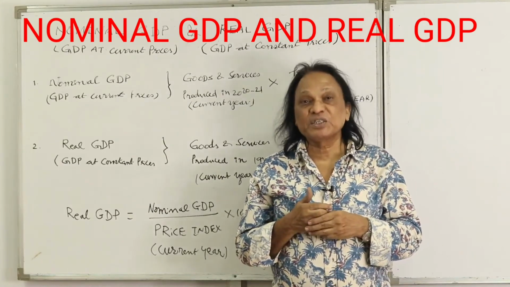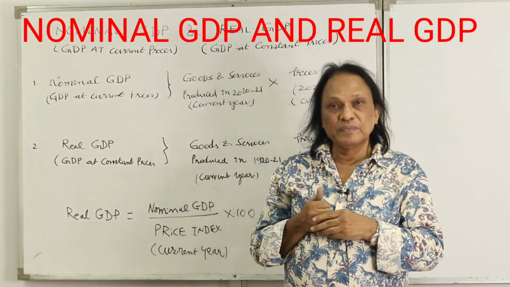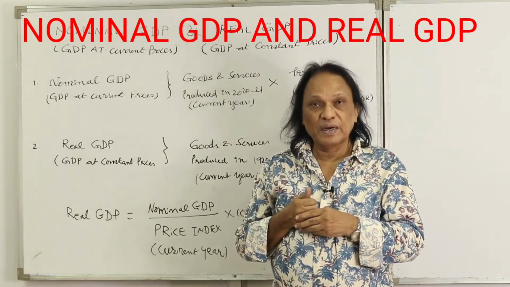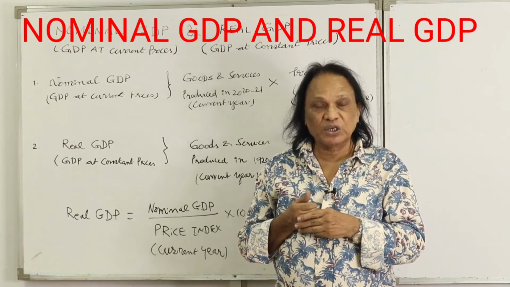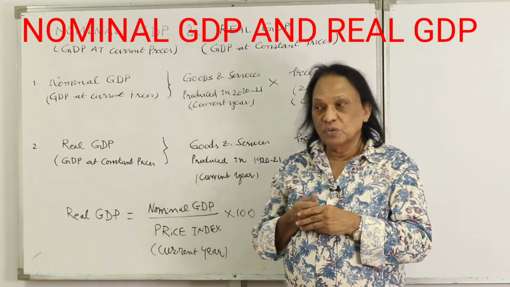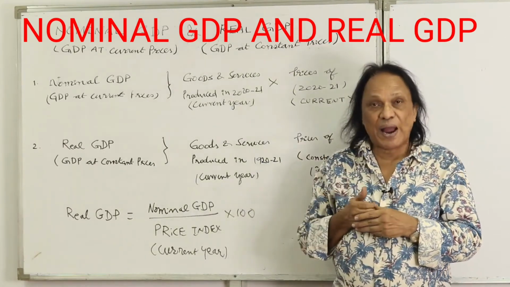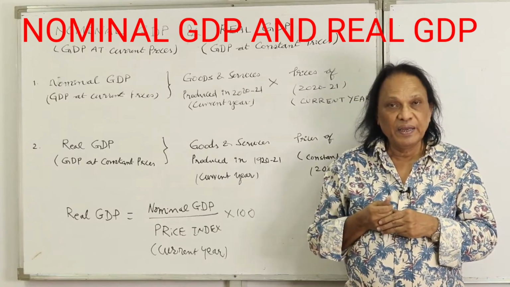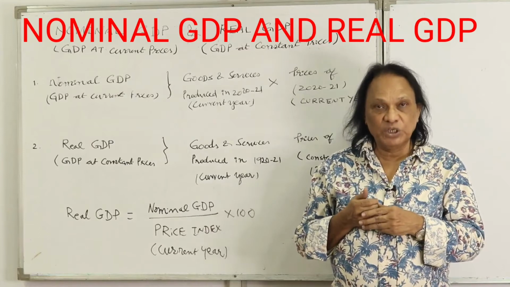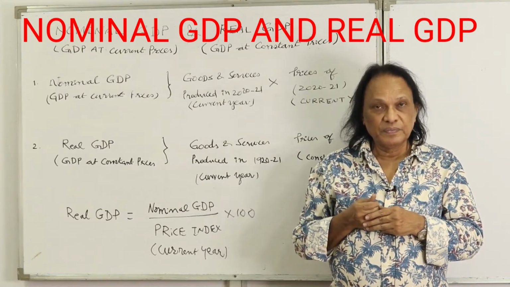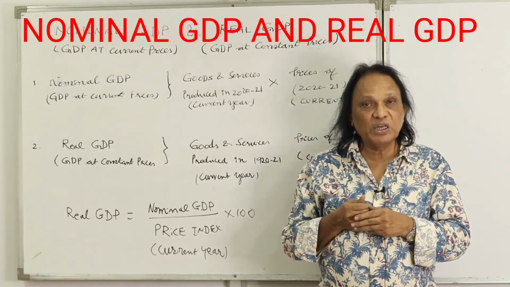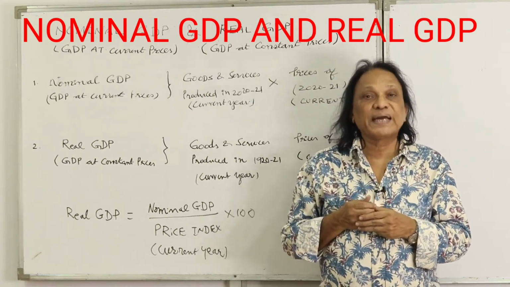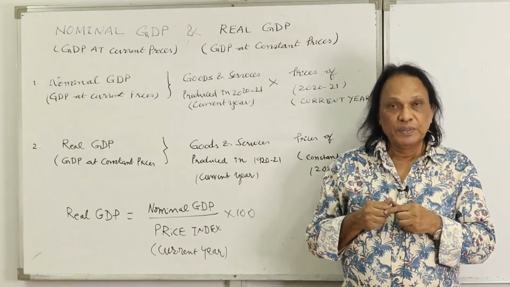Today we have another special topic, GDP at current prices and GDP at constant prices. We also call them nominal GDP and real GDP. Nominal GDP is also called GDP at current prices. What exactly is nominal GDP?